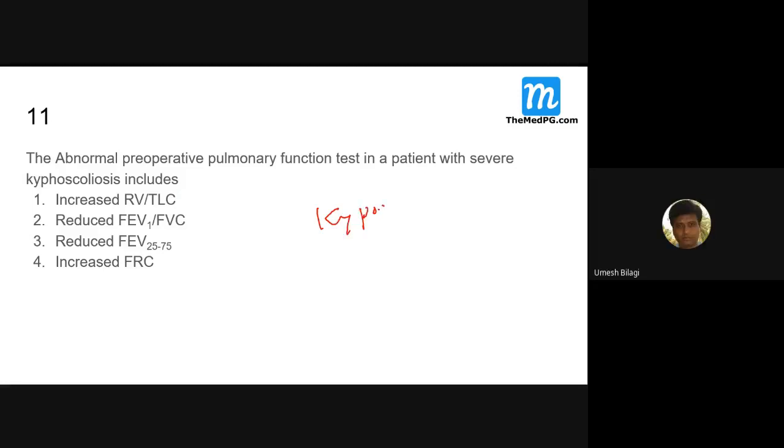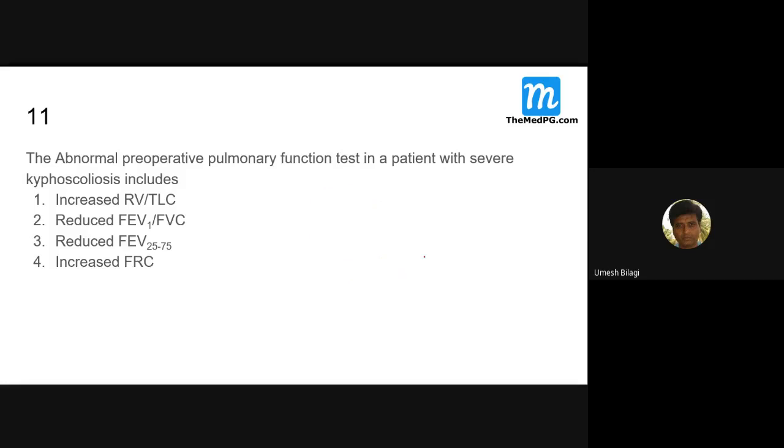Restrictive. So what about the type of restrictive one, intrinsic or extrinsic? Extrinsic, sir. I'm asking inside restrictive diseases, intrinsic like interstitial lung disease, or extrinsic. Extrinsic in the sense outside the lung.